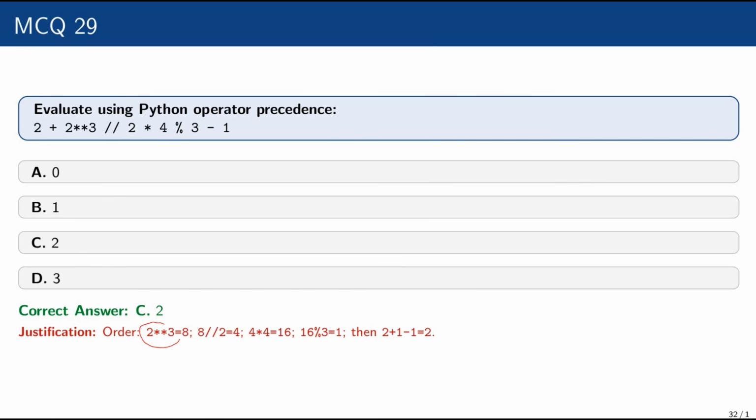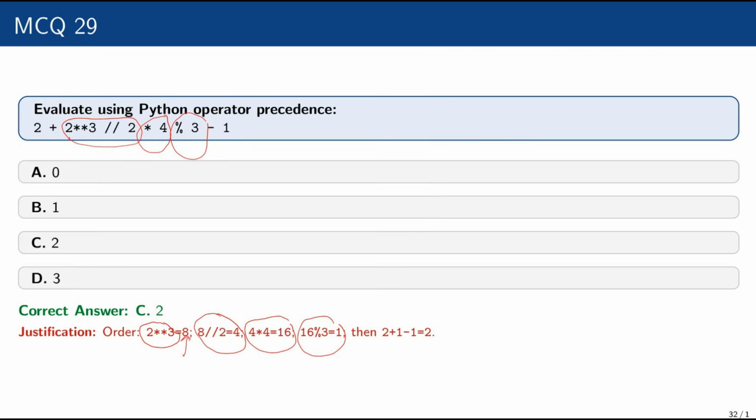First of all, 2 raised power 3, it will give you 8. Then 8 divided by 2, it will give you 4. Then 4 multiplied by 4, it will give you 16. Then 16 divided by 3, remaining value will become 1.